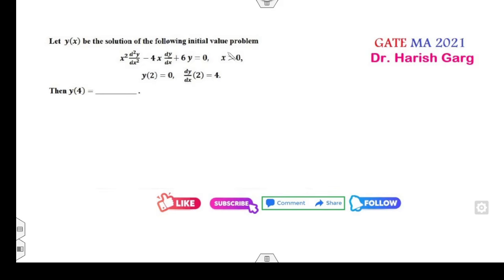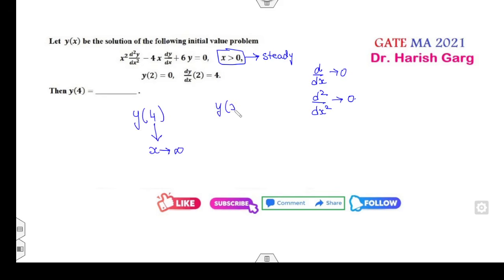Okay. x approaches infinity, so yes, you can apply the steady state approach. Fine. So that means d over dx will be 0, d square over dx square will be 0. But look at what your target is, y of x. Does this x satisfy the condition? Your solution y of x does not satisfy it. That means you can never apply, not applicable, the steady state solution on this problem. Fine. You cannot apply the steady state approach here, because 4 is not the part of the infinity. So how to solve this question, that I will upload in the next part.